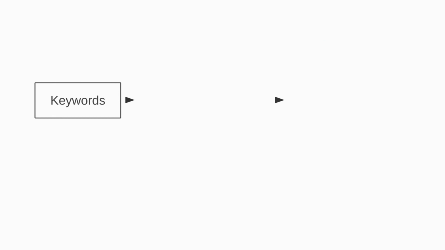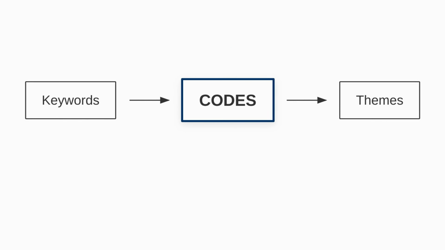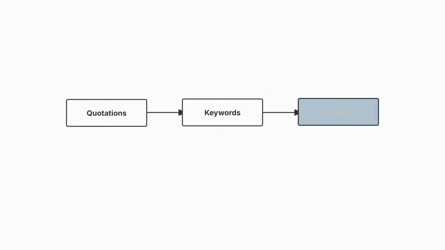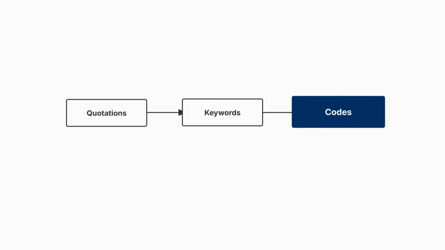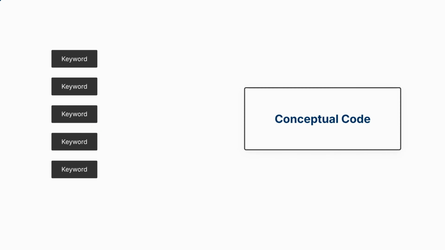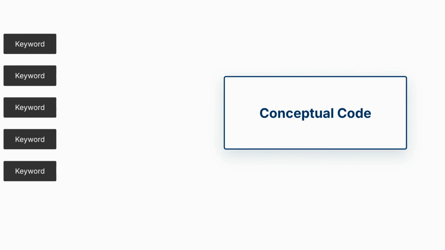In systematic thematic analysis, coding is positioned between keyword selection and theme development. This is because keywords help us identify meaningful concepts, while codes help us organize those concepts into more powerful analytical categories. Quotations, keywords, codes, themes, concepts, and the conceptual model. Unlike keywords, which often remain close to participant language, codes are conceptual representations of multiple related quotations and keywords.